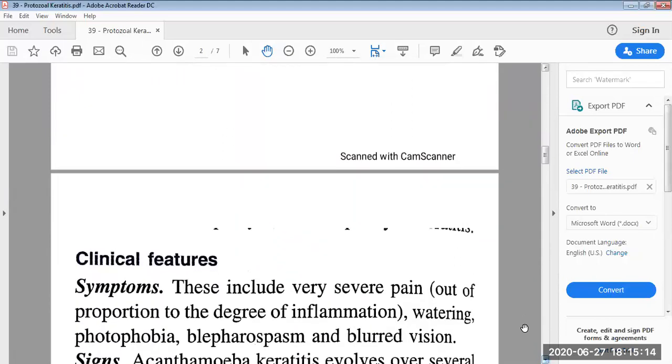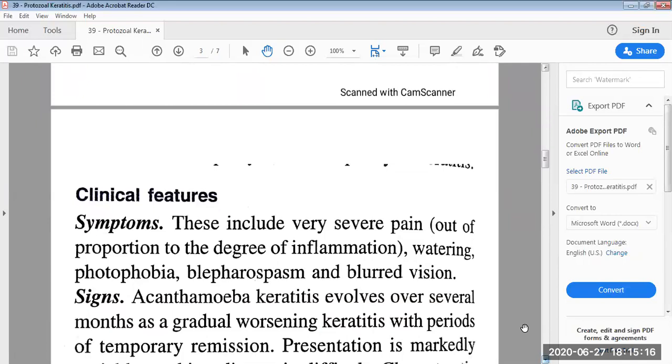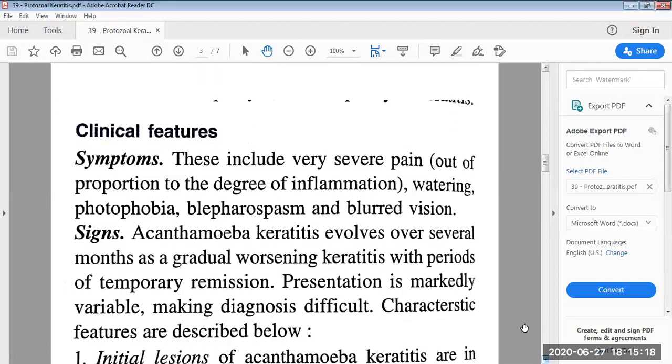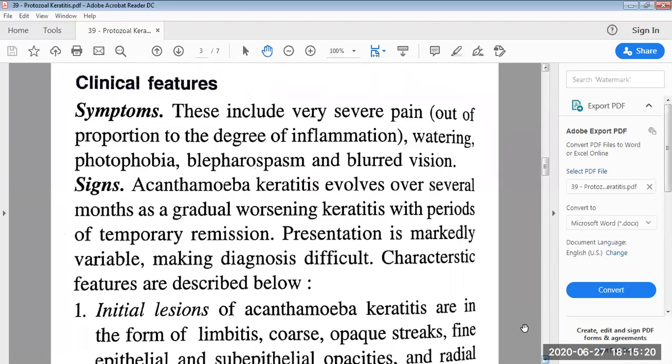Then there are the clinical features of Acanthamoeba keratitis. The symptoms include very severe pain out of proportion to the degree of inflammation, watering, photophobia, blepharospasm, and blurred vision.